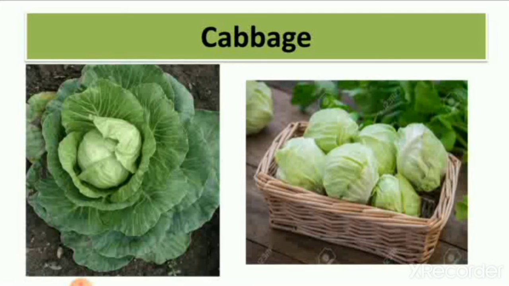When you cut or peel the cabbage, you get so many leaves from it, and these are all leaves of the cabbage. So you can see the difference between the cabbage in the soil and the cabbage in the basket at our home.